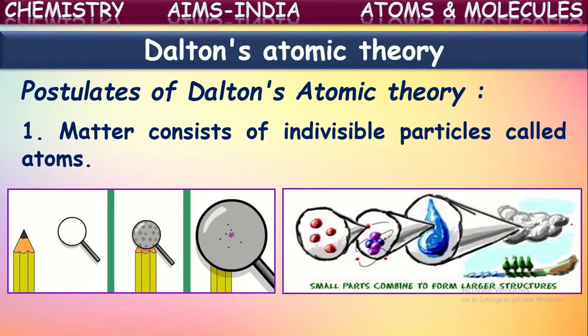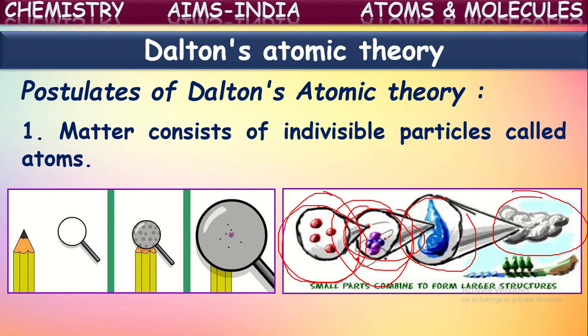See here, these clouds are made up of atoms. These atoms combine together to form groups of atoms called molecules. These molecules combine together to form one drop of water. So many drops of water all together form a matter called clouds. Not only clouds, but water and ice are also made up of small particles of water. These water particles are made up of atoms. So atoms are the smallest building blocks of every matter. Okay, this is one proposal given in Dalton's atomic theory.